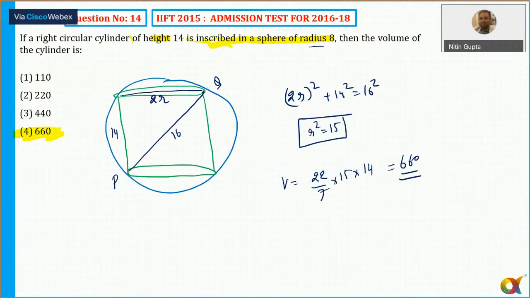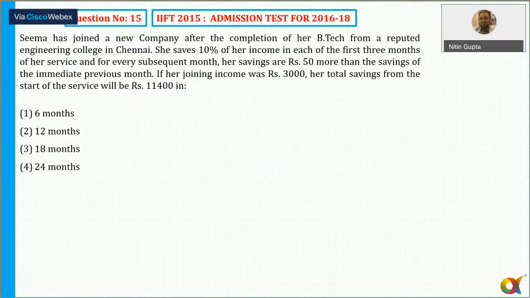Okay, so let's move to question number 15 now. Seema had joined a new company after the completion of a B.Tech from a reputed engineering college in Chennai.